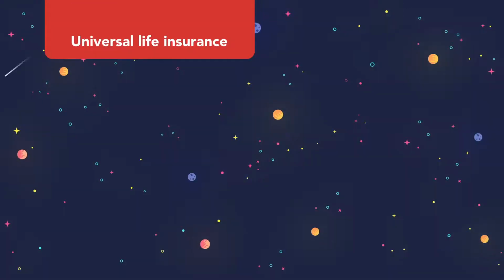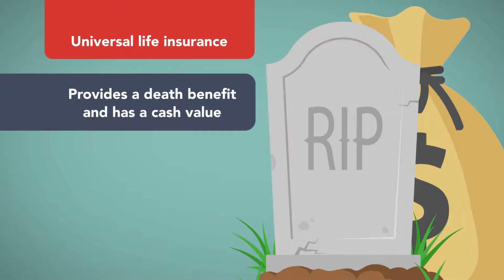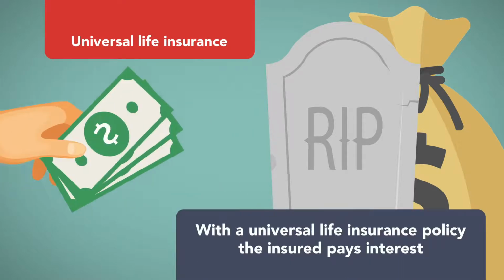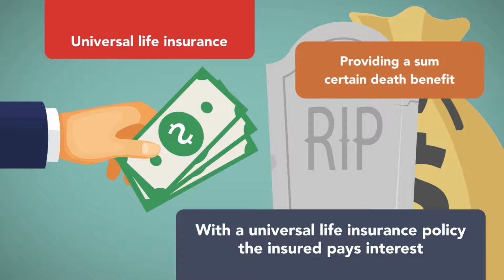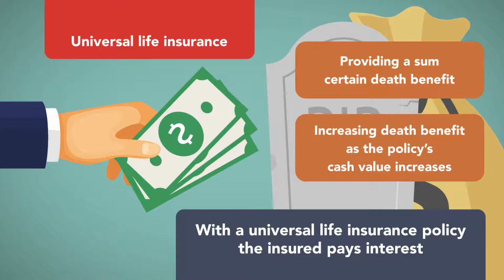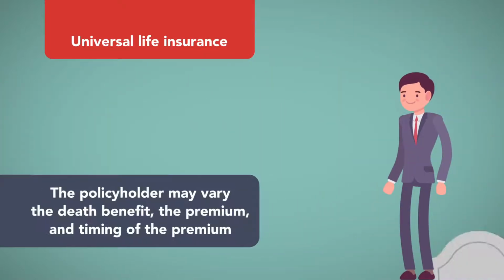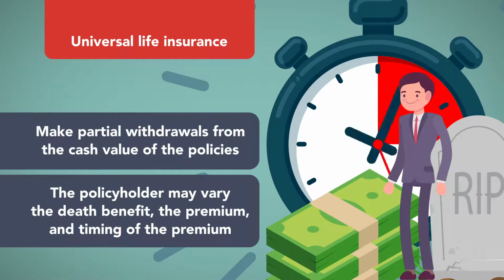Universal life insurance is similar to whole life insurance in that it provides a death benefit and has a cash value while also allowing for an insured to borrow against the cash value. However, with a universal life insurance policy, the insured pays interest, either providing a sum certain death benefit or an increasing death benefit as the policy's cash value increases. Also, with universal life, the policyholder may vary the death benefit, the premium, and timing of the premium, as well as make partial withdrawals from the cash value of the policies.